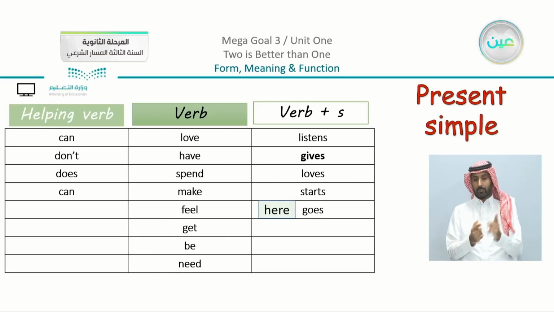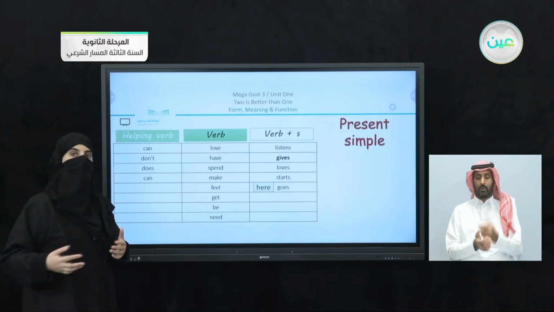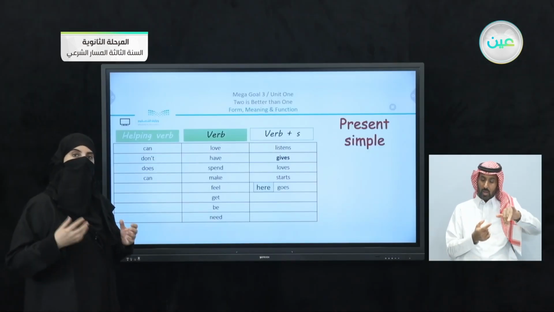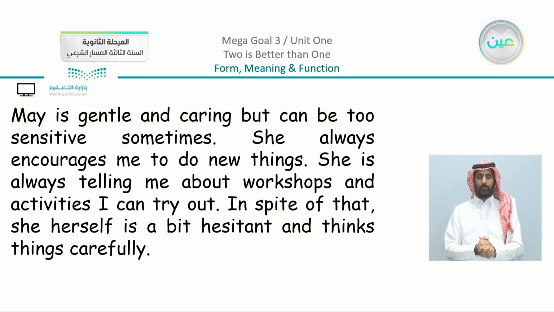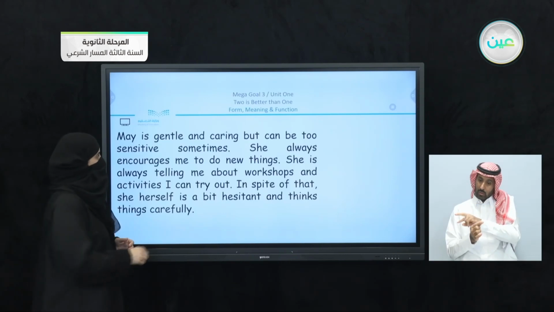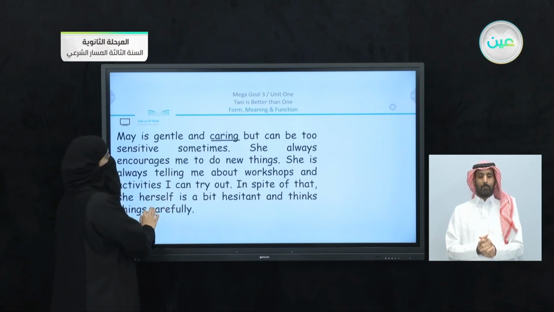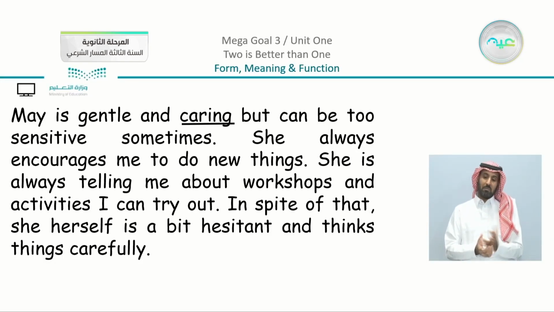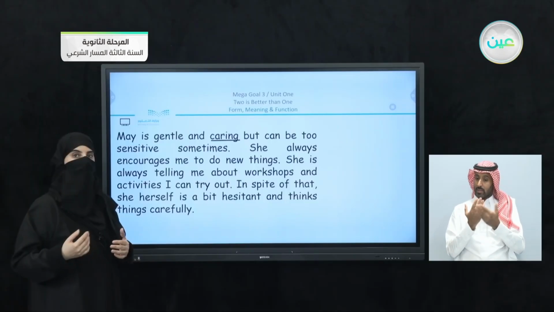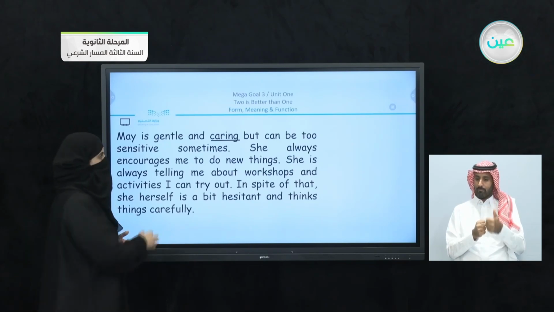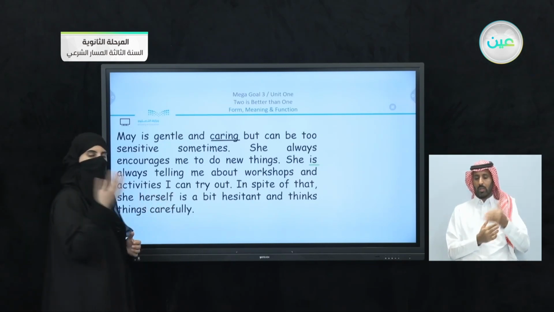So here, I'm going to just go back to here, go, I go, or here, she goes again. Here they go again. We have here is used with the present simple, as you can see. Now, we are going to also highlight other types. You can see with me. May is gentle and caring. Do you think caring here is a verb? When I say that May is gentle and caring, so we are included to what we underlined before.